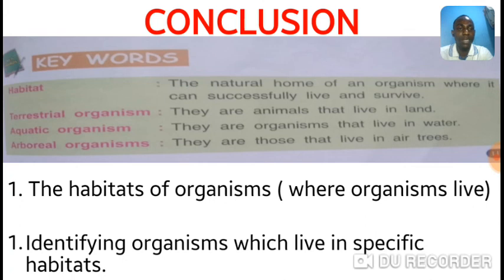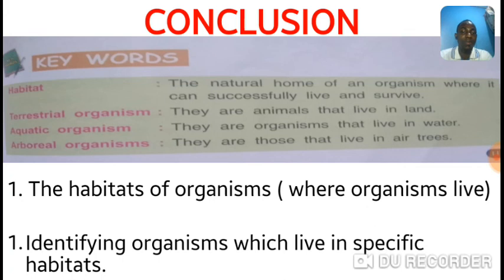Now, what have we learned so far? We learned about habitats of organisms, or where organisms live. We also learned about identifying organisms which live in specific habitats. Thank you for your time and attention.